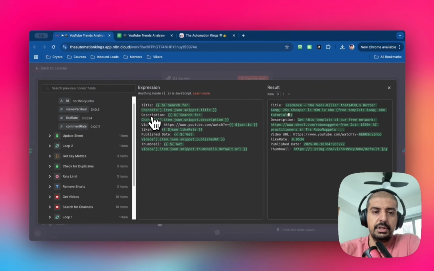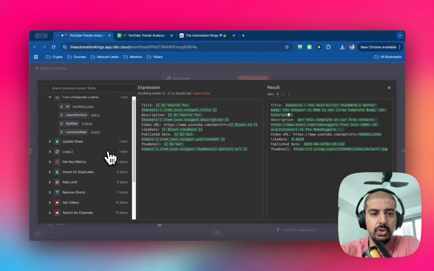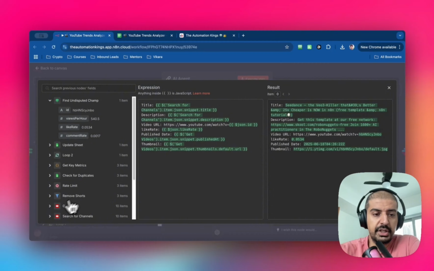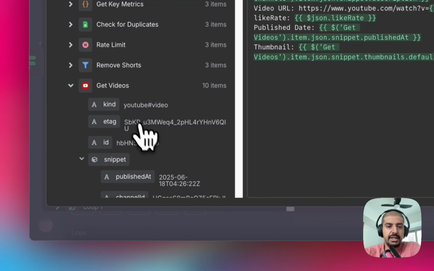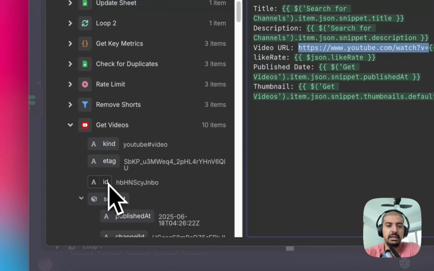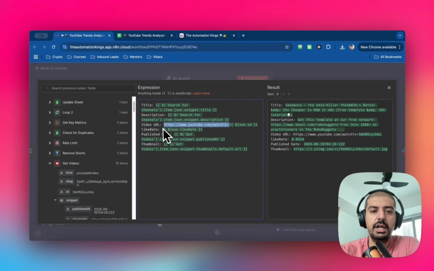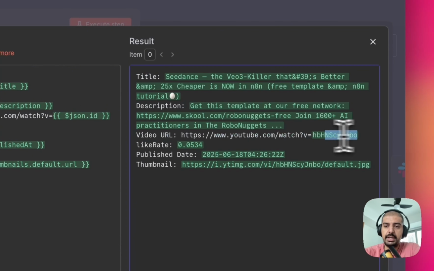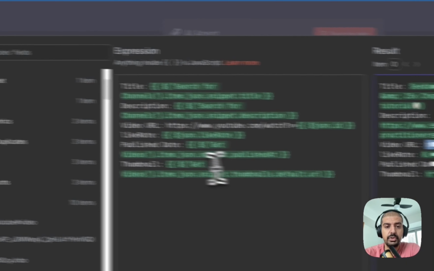So I've got description, I've got the video URL. The video URL is actually not a variable inside of the Get Videos node, but we know that it's just this base URL, and then the last bit of it is just the ID. So you can basically formulate it like this. If I was to copy and paste this value over to YouTube, it would actually play the video. So that's all you need.